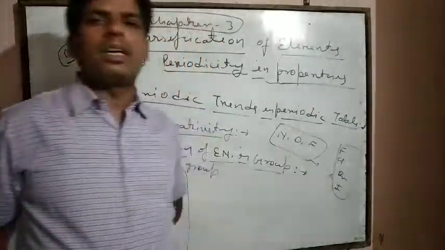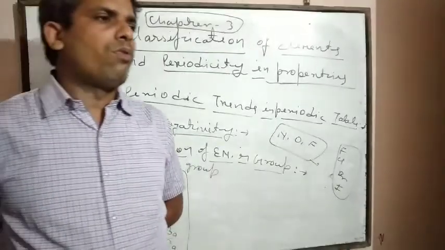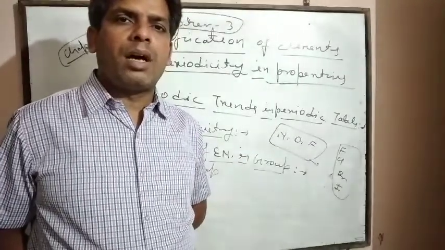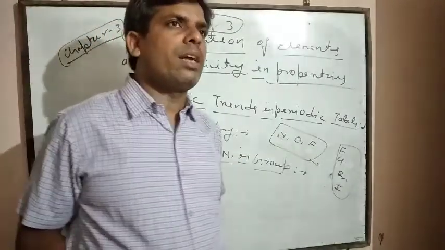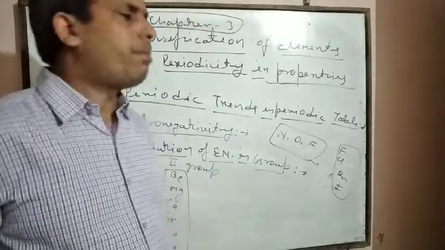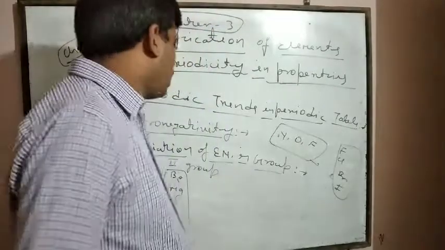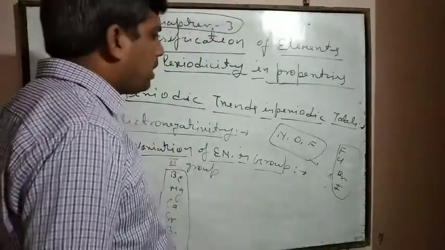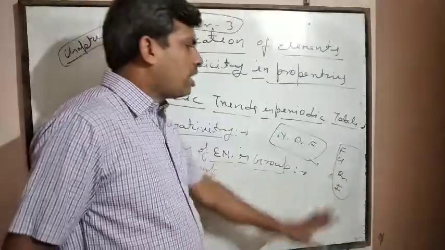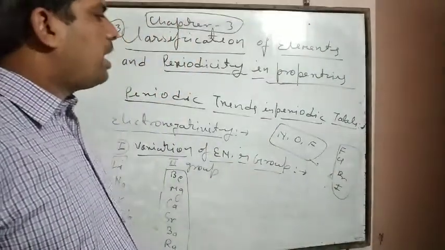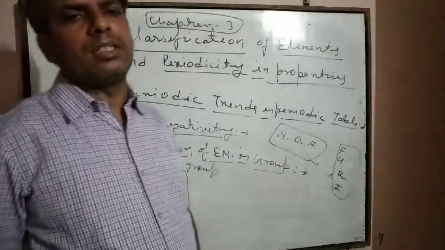Ionic bond formation takes place when one atom has a low electronegativity, whereas another atom has a high electronegativity. That's why between alkali metals and halogen elements, ionic bond formation takes place easily.